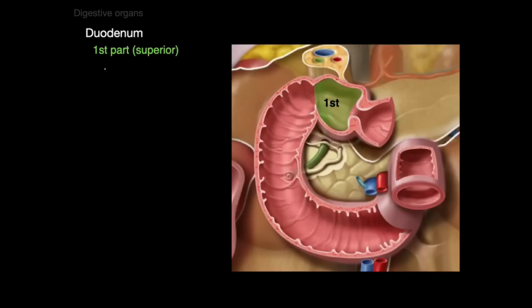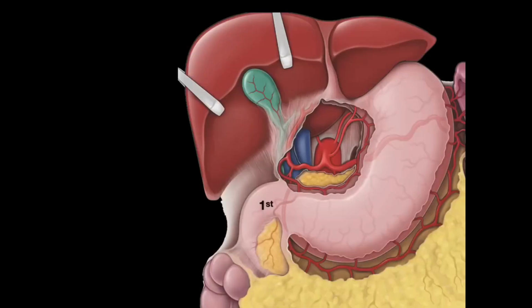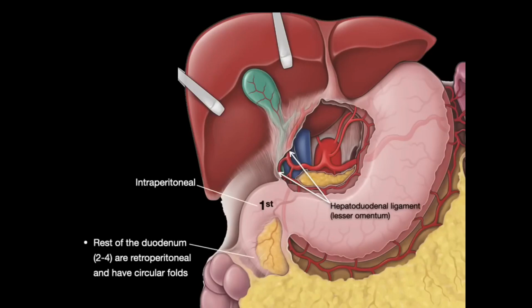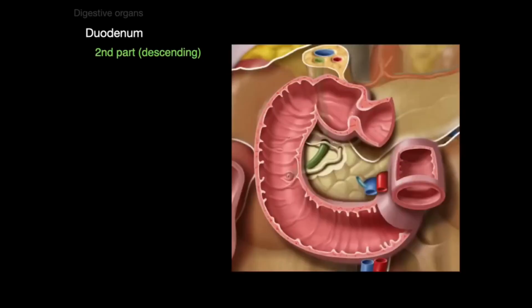And then the first part is intraperitoneal, whereas the rest of the duodenum is retroperitoneal. There's the hepatoduodenal ligament of the lesser omentum attaching to the first part of the duodenum. That's intraperitoneal, whereas the rest of the duodenum, parts 2, 3, and 4, are retroperitoneal.